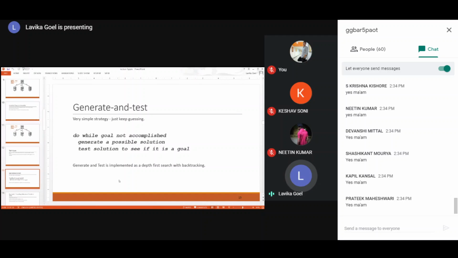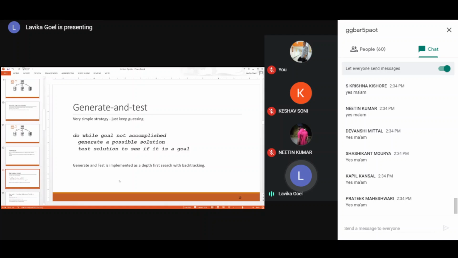So if that solution is a goal state, then it is okay. Otherwise, you will generate another solution and so on. Basically, you will generate the solution and test whether it is the goal state or not. If it is the goal state, then you have success. You have reached the successful position. And if it is not the goal state, you generate another solution. Then again you check whether it is the goal state or not. If it is not the goal state, generate another solution and test and so on.